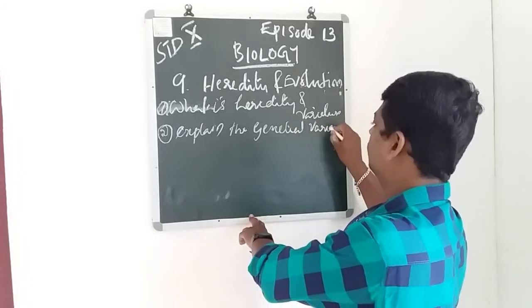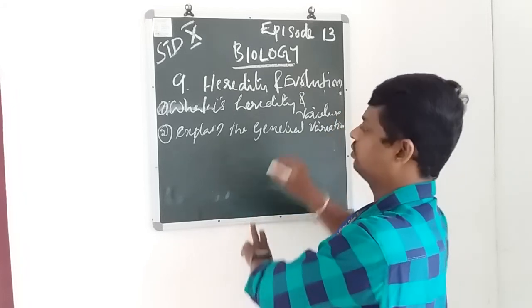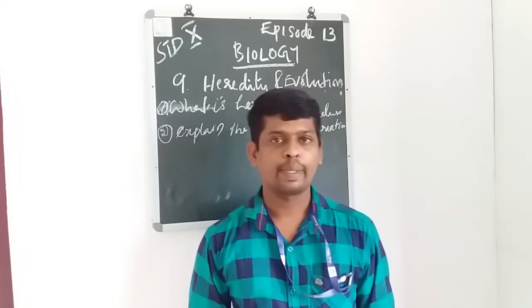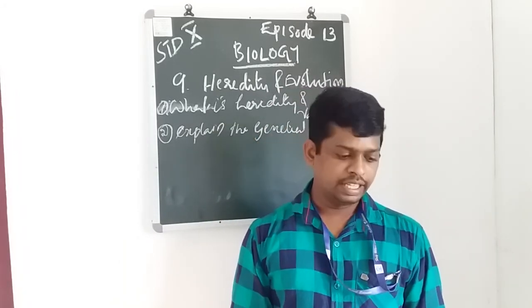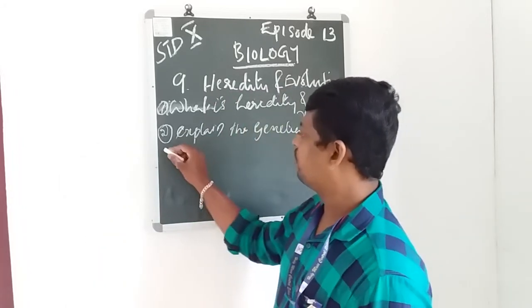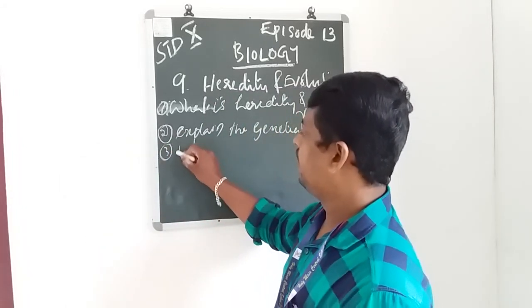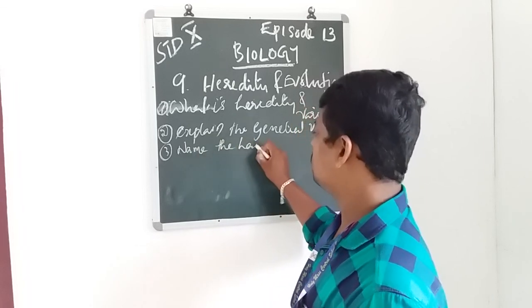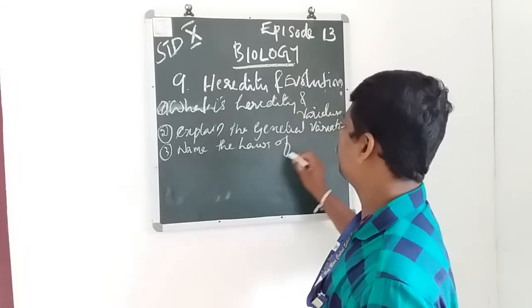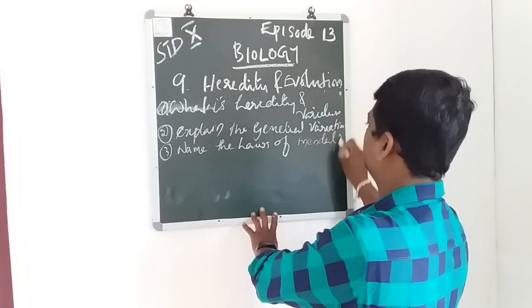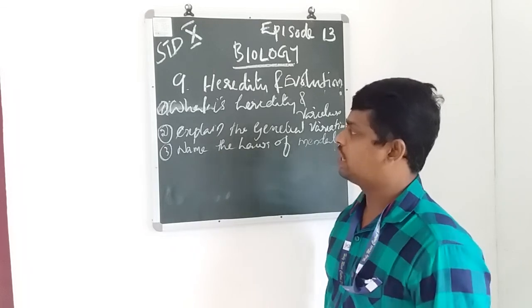Explain the genetical variations. And the next point is, name the laws of Mendel. So these are the three questions.